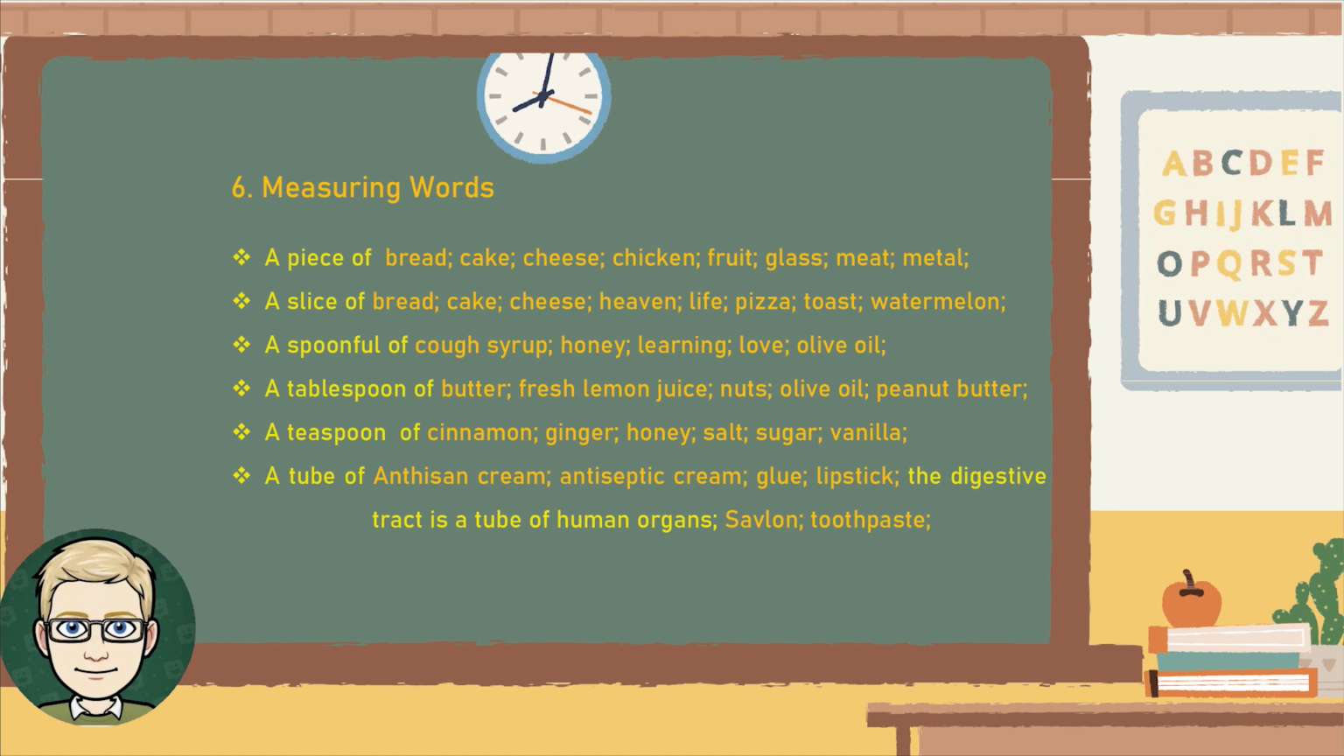A tablespoon of butter. A tablespoon of fresh lemon juice. A tablespoon of nuts. A tablespoon of olive oil. A tablespoon of peanut butter. A teaspoon of cinnamon. A teaspoon of ginger. A teaspoon of honey. A teaspoon of salt. A teaspoon of sugar. A teaspoon of vanilla.